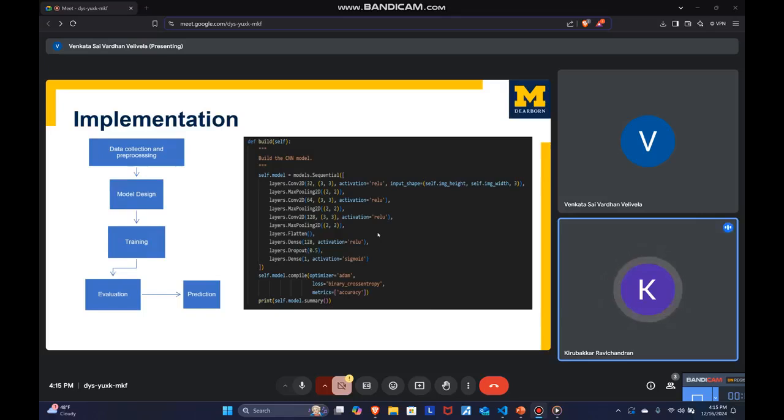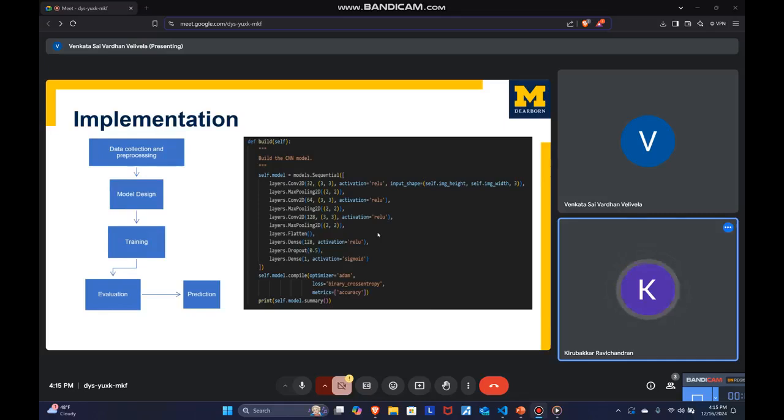Then the dense layer. A fully connected dense layer with 128 neurons and ReLU activation integrates all the features extracted from the convolution layers. To reduce the overfitting, a dropout layer is added. A dropout rate of 50% is applied, which randomly disables neurons during the training. Then the output layer. The final layer contains one neuron with the sigmoid activation function, which outputs a probability score. The score indicates whether the image belongs to the Gen AI or original class.